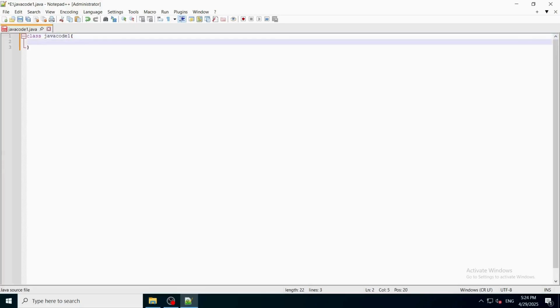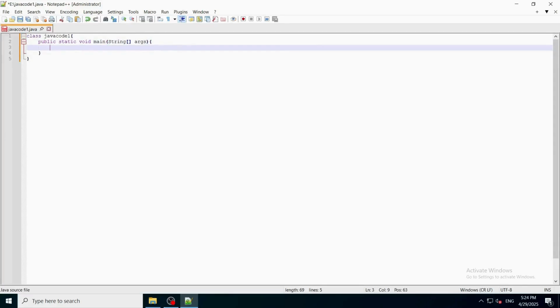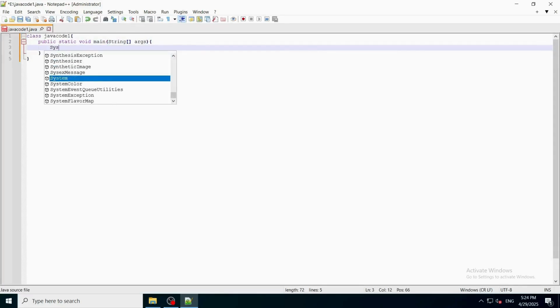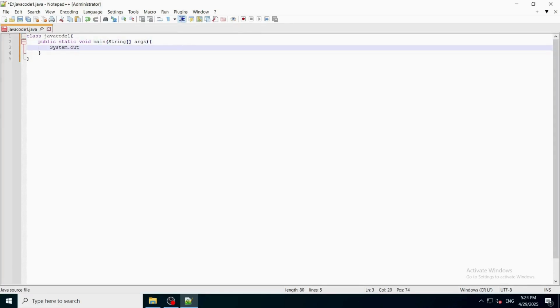Inside the class, we need to write public static void main(String[] args). Then System.out.println and inside double quotation marks, Hello World.